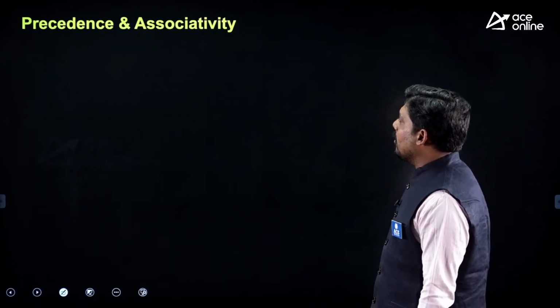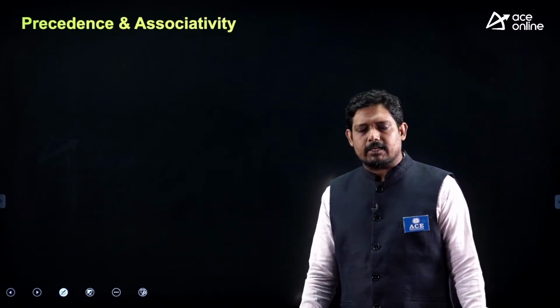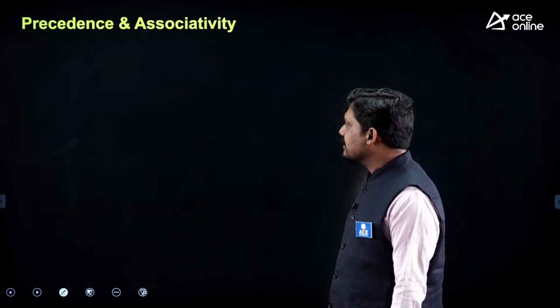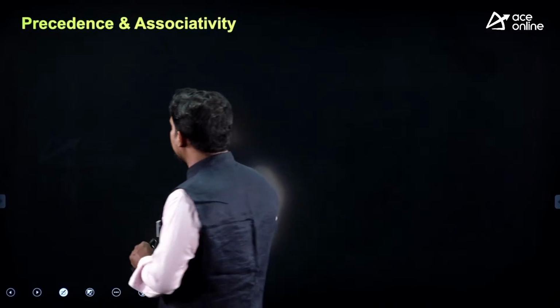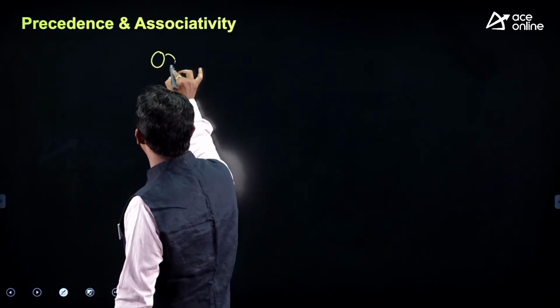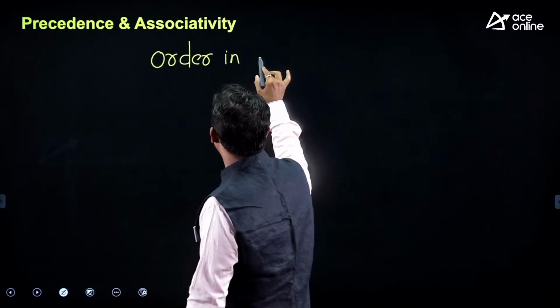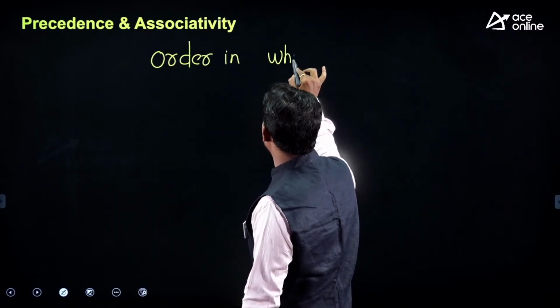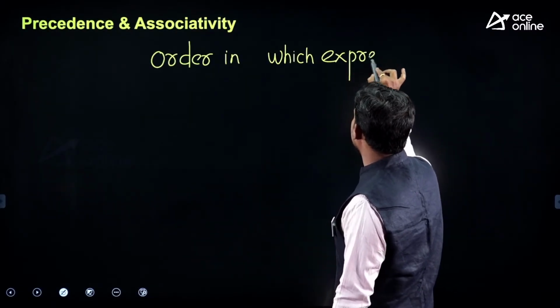Now, this is the core part of the stack, that how we implement it is by using the precedence and associativity rule. And precedence means the order in which the expression will be evaluated.